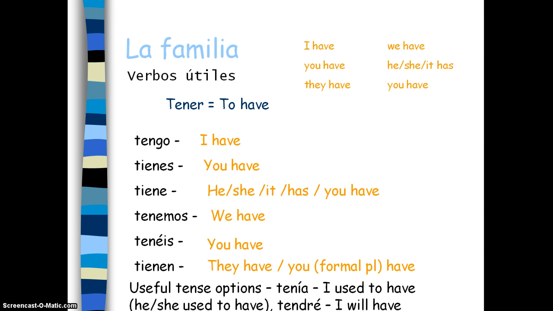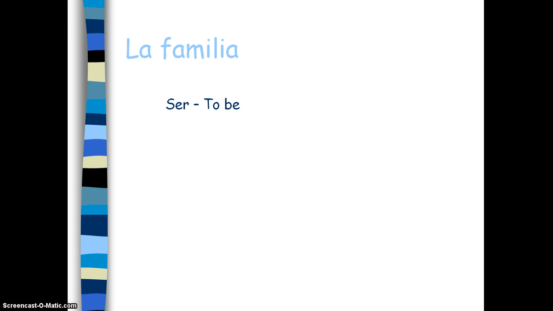A couple of useful options to have for this particular topic, so you can extend your tenses, might be the use of the imperfect. Tenía, I used to have, and tendré, I will have. Remember, tener also is used for age. So in Spanish, you don't say I am so many years old, you say I have so many years old. Okay, let's have a look at another useful verb. Ser. So here are our options.